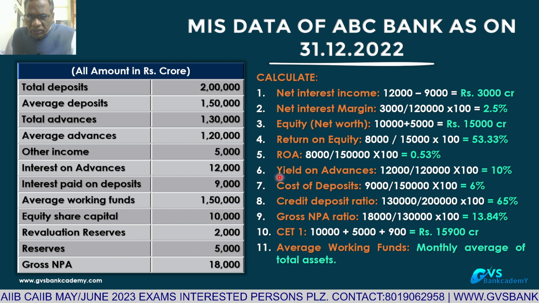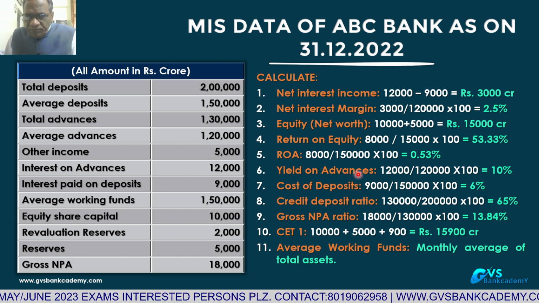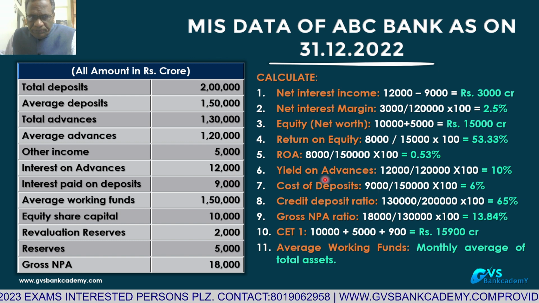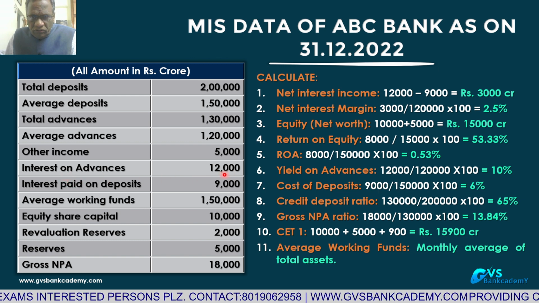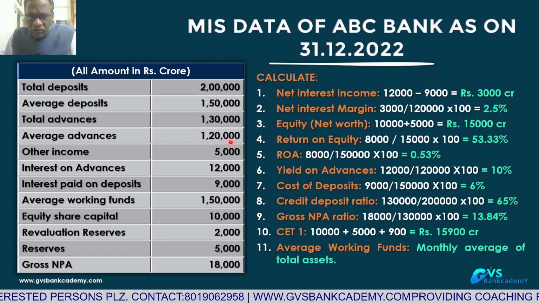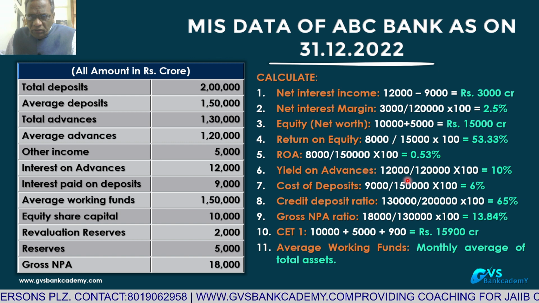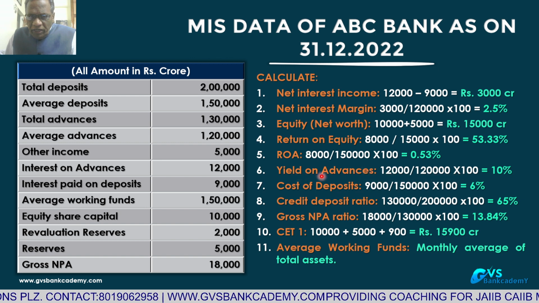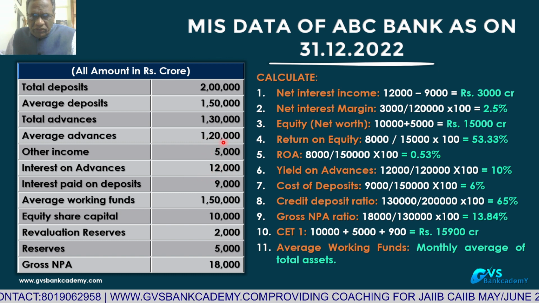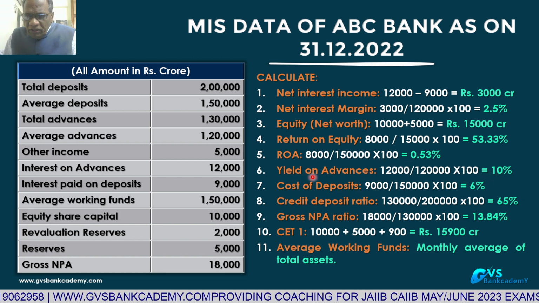Yield, sixth question, yield on advances. What is the yield we are getting on advances? Interest on advances 12,000 crores divided by average advances 1,20,000 crores into 100. Yield on advances means interest on advances divided by average advances into 100. That is the average 10% return yield you are getting on advances.